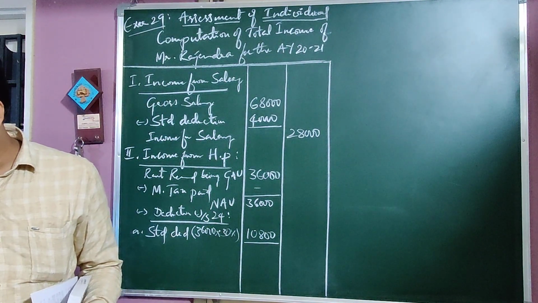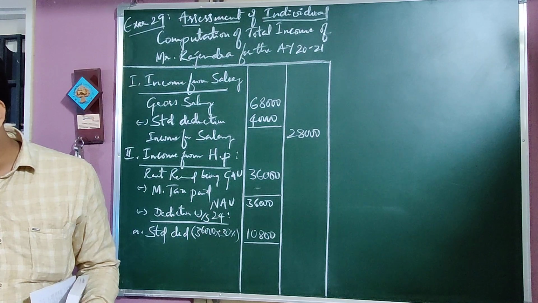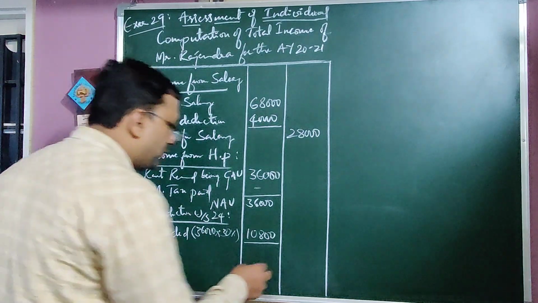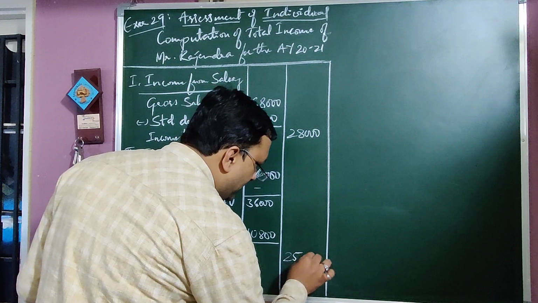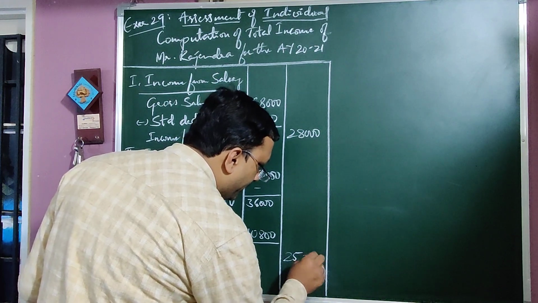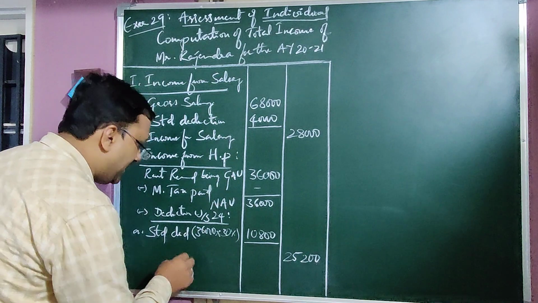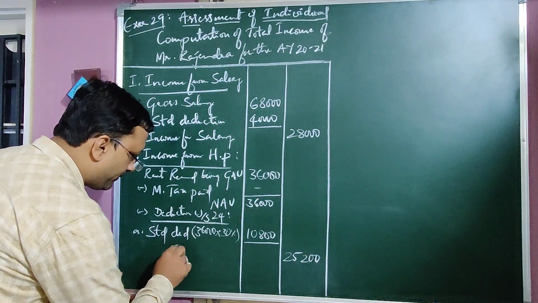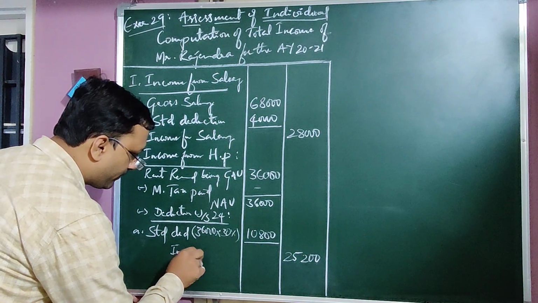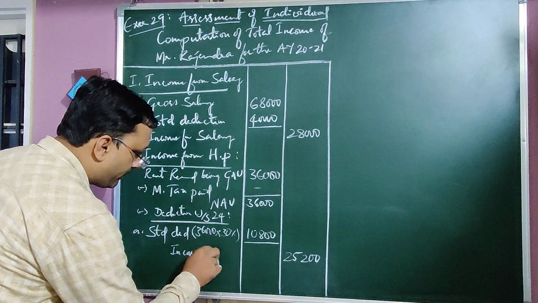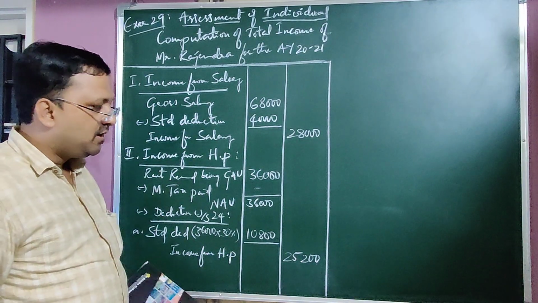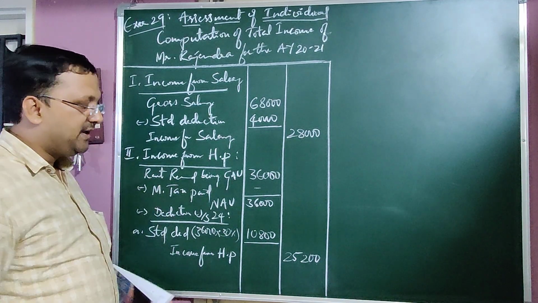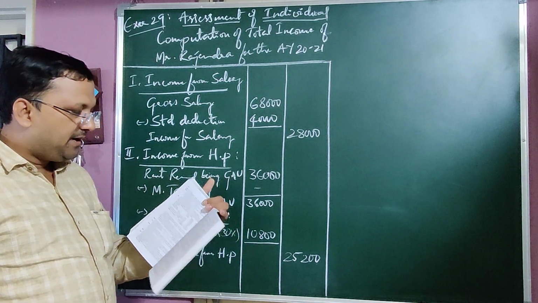Then 36,000 minus 10,800 is 25,200. This is income from house property: 25,200.